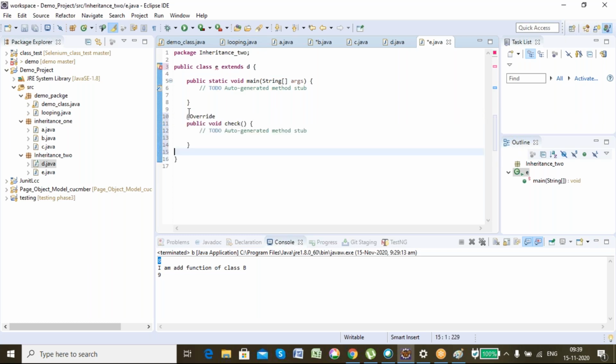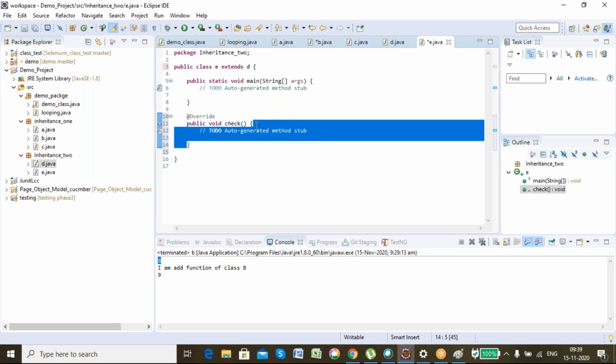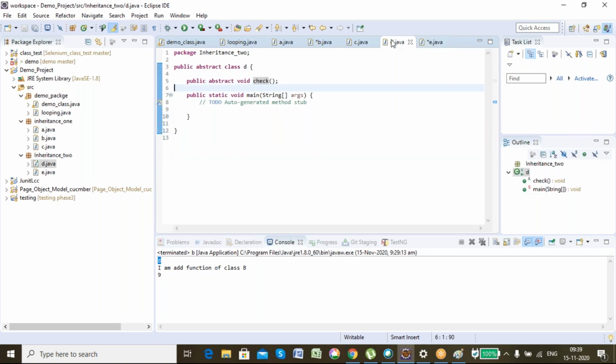Once I implement it, see, the error is gone. It means I'm giving a body to the abstract method which is present in class D. Now clear? Yes, Pratik, it's clear now. Thank you.